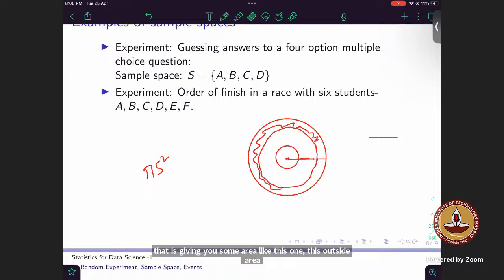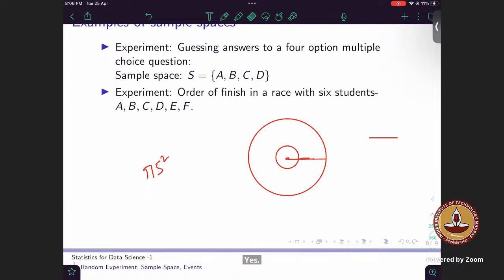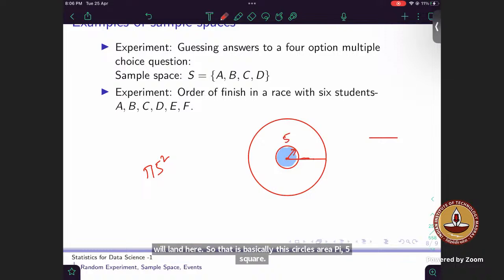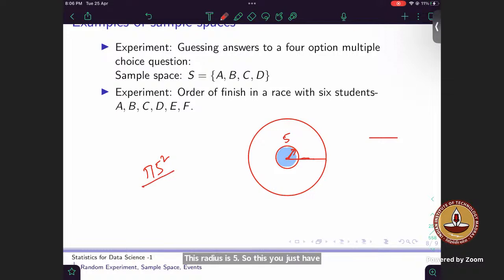That is not what it has asked. What is the probability it will land here? So that is basically this circle's area, pi 5 square. This radius is 5. So you just have to do it this way. You have to take this circle's area divided by the total area. Okay, sir.